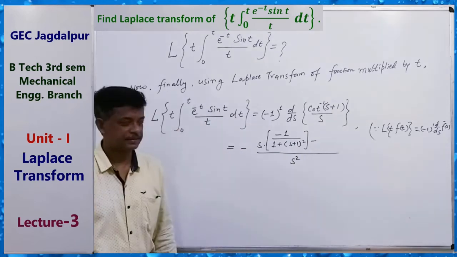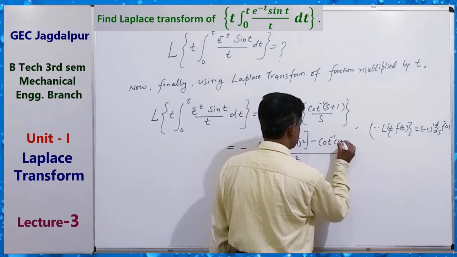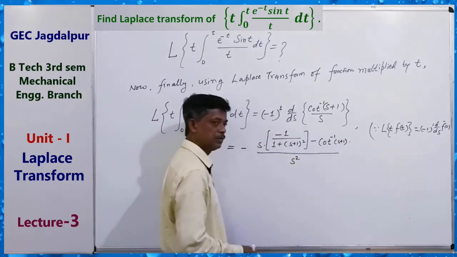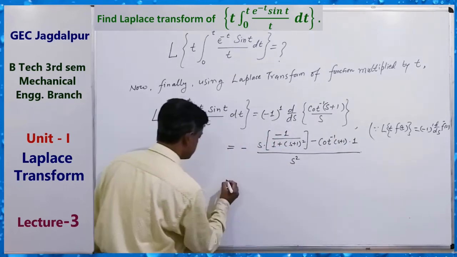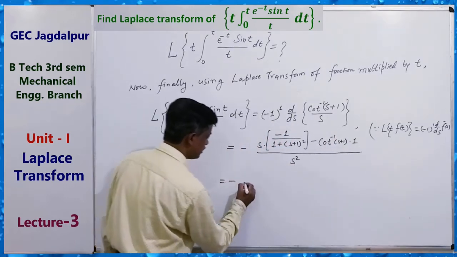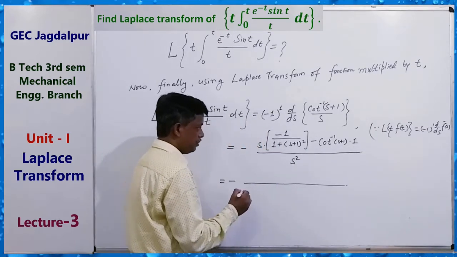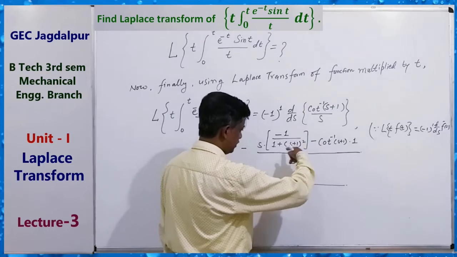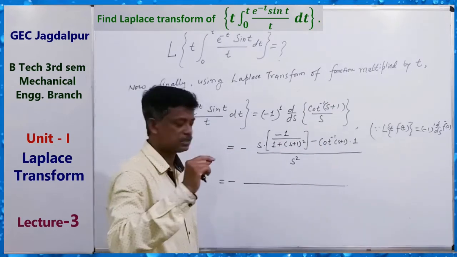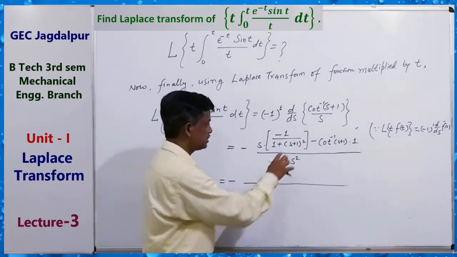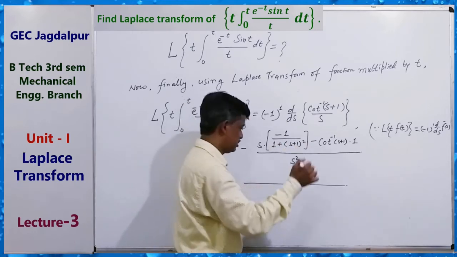minus numerator cot inverse s plus 1 into differentiation of denominator, that is 1. Okay, so this is equal to minus, here taking LCM and solving it, s plus 1 square. S plus 1 square means s square plus 1 square plus 2s, s square plus 1 plus 1 is 2, s square plus 2 plus 2s.